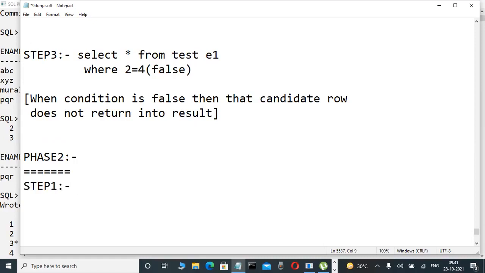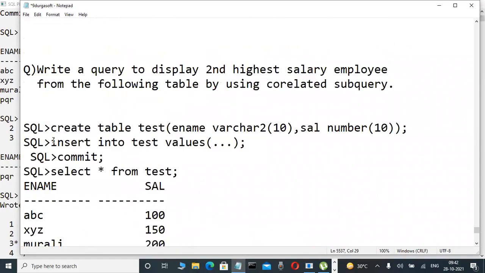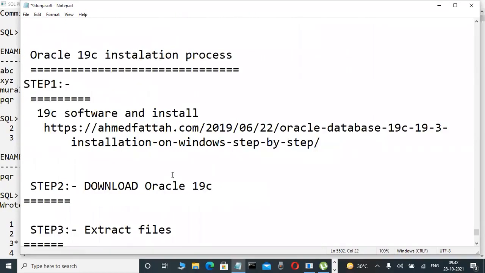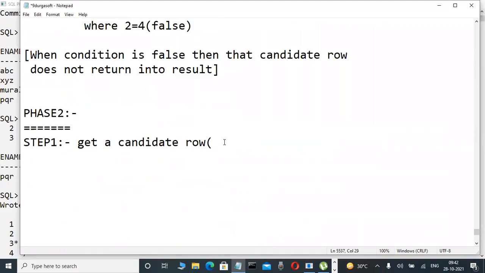Now here, yes, get a candidate row. Get a candidate row means the next row. In this case, it is the second row. First row means first time, second row second time, third row third time, like this only. What is the second row? XYZ 150, top to bottom only. We cannot control that one. Yes, the server is doing the internal execution. XYZ 150. Now here, whenever a candidate row is there, it will be taken.